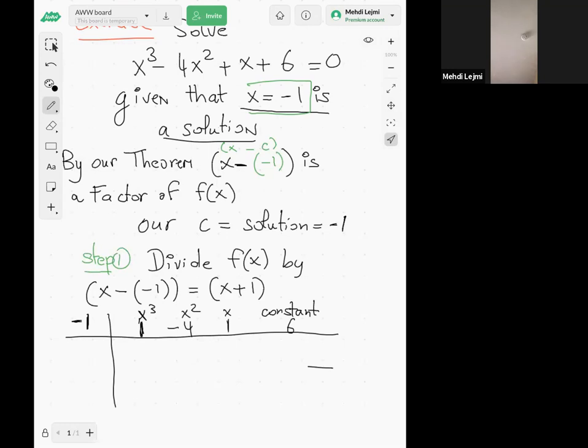Now bring down the first number, which is 1. 1 times -1 is -1. -4 plus -1 is -5. -5 times -1 is +5. 1 plus 5 is 6. 6 times -1 is -6, and 6 plus -6 is 0. So I got 0 as a remainder.